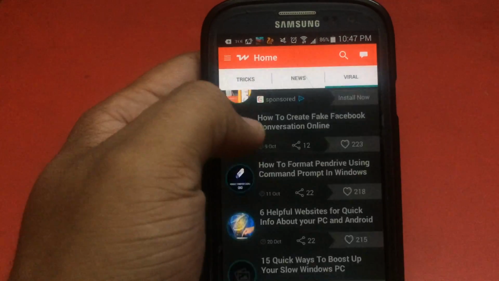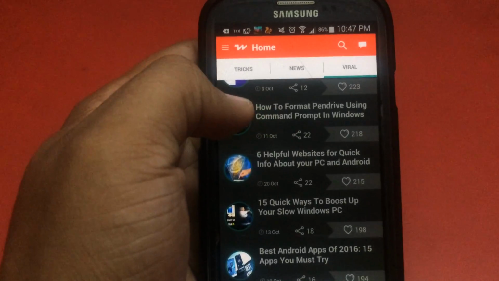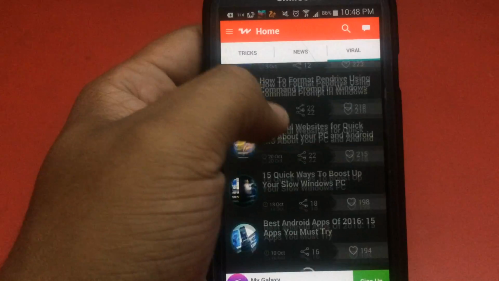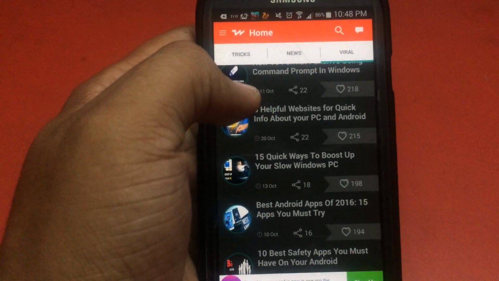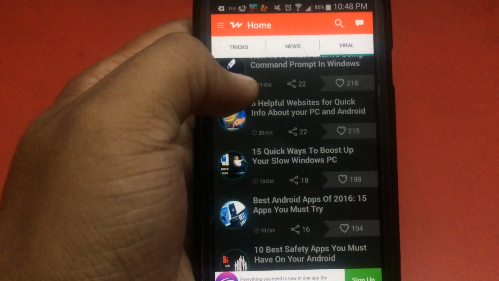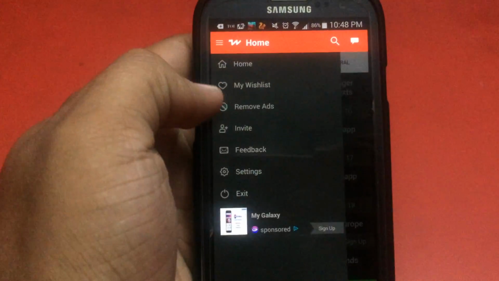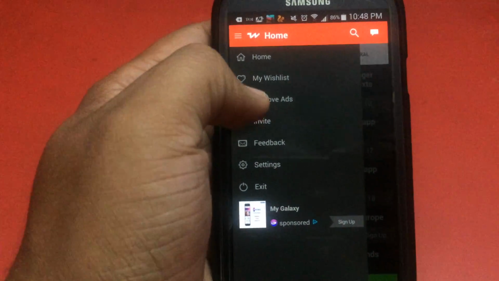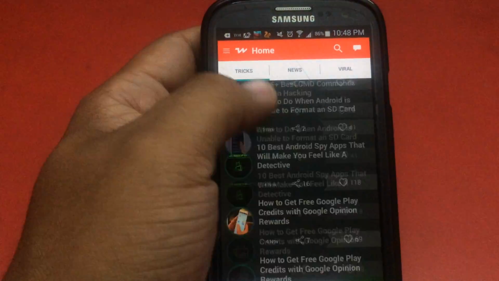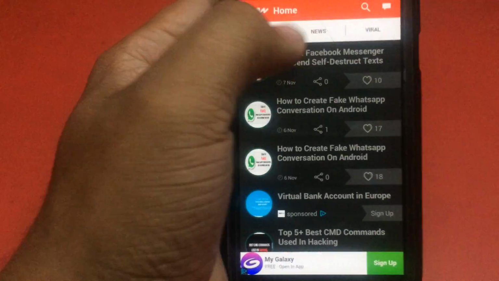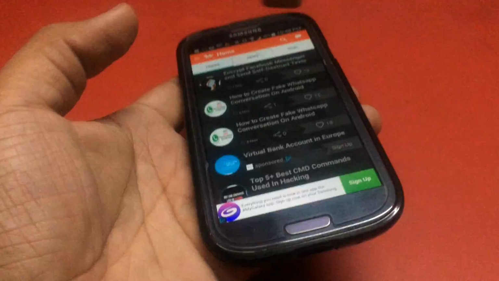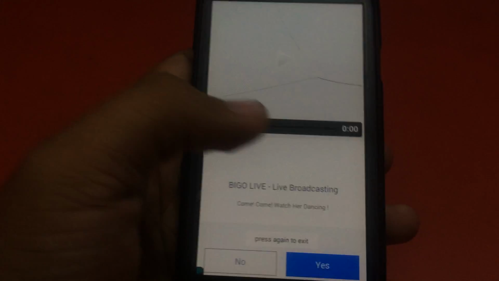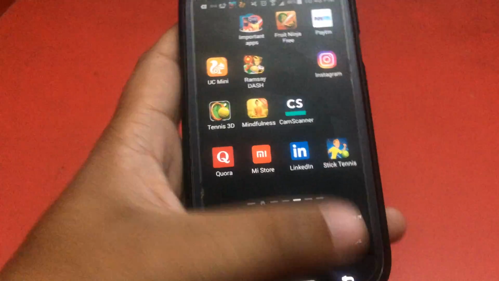There are different sponsors also, Truecaller balance, then 6 helpful websites to quickly transfer info to your PC and Android, then quick ways to speed up a slow Windows PC. These are the different types of tricks which you would get. This is also great. You can list it on your wish list, and you would get different types of apps and news related to Tech Viral. It's very helpful. The app's name was Techie Viral.